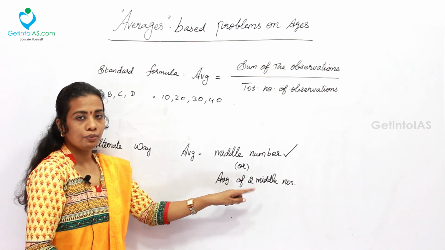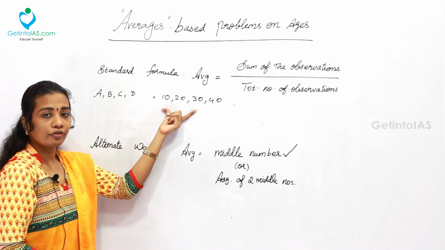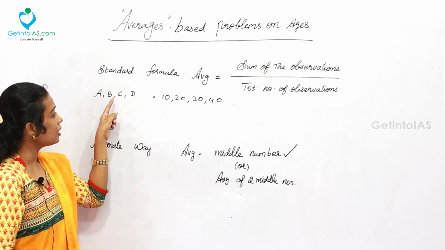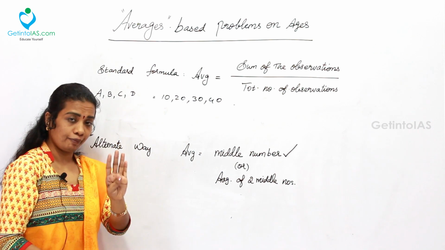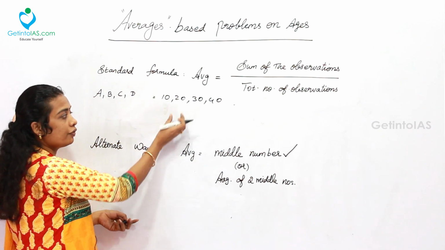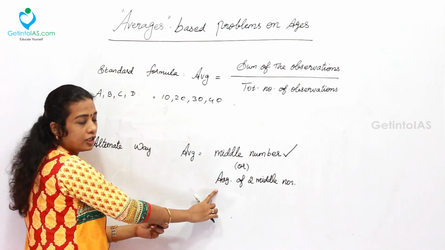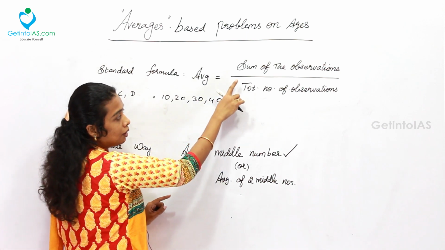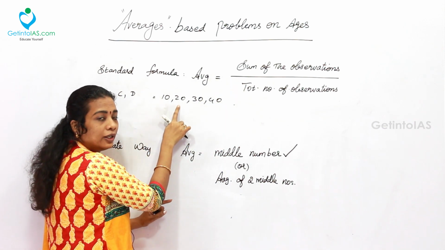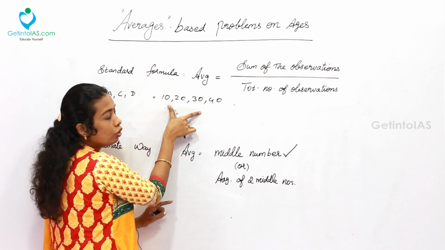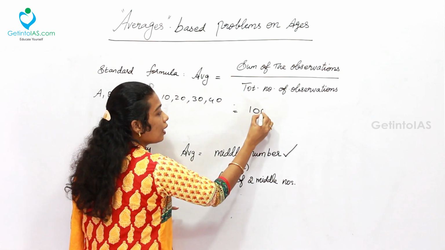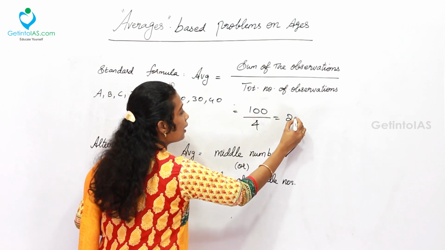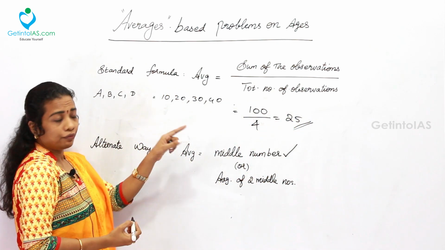What is the average of two middle numbers? This is when the number of terms in the given values is even. That is, A, B, C, D are the 4 persons, the number of persons is even, right? In case of even, you will be getting two middle numbers. In such a case, we will be evaluating this. First, let's solve it under the traditional way. That is, the sum of the observations 10 plus 20 plus 30 plus 40 is going to be simply 100. How many persons here? 4 persons. 100 by 4, simply I get 25, which is the average of the group.